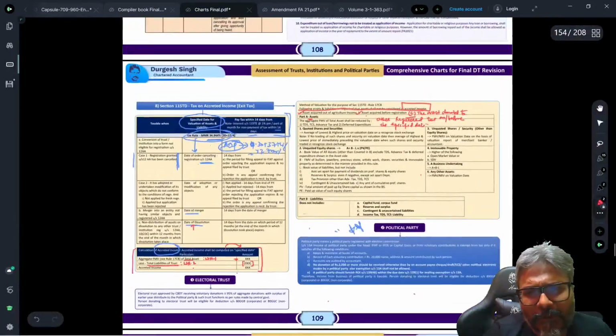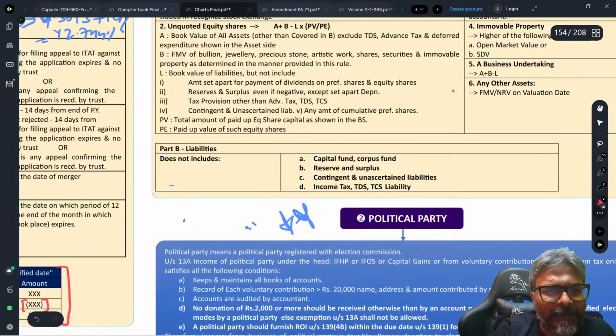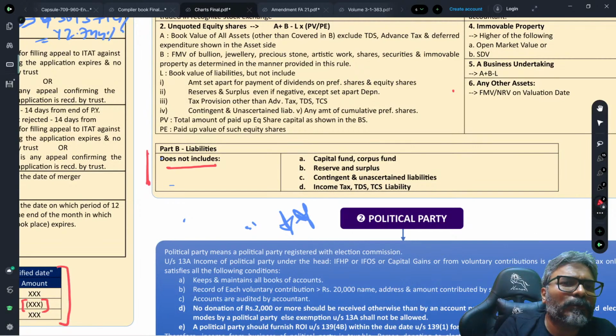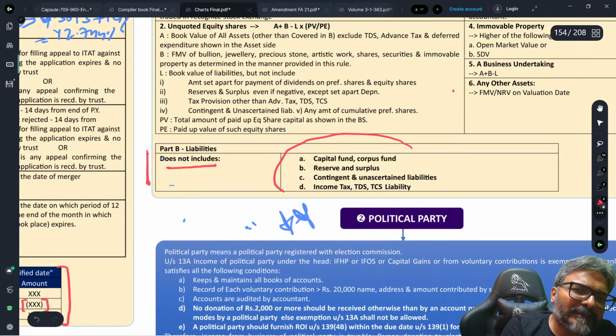So let us look at the liability front, students. Liability, that has been there here in part B on the liability part. They are only telling you that you have to take up the total liability of the trust, and from that total liability of the trust, kindly exclude these items. What are these items?